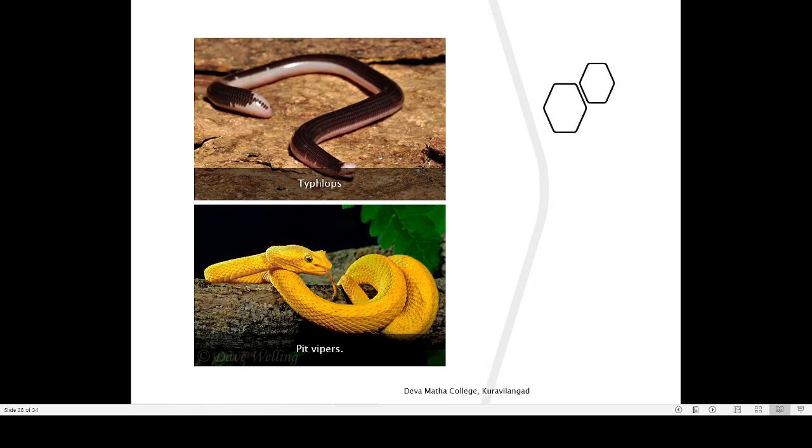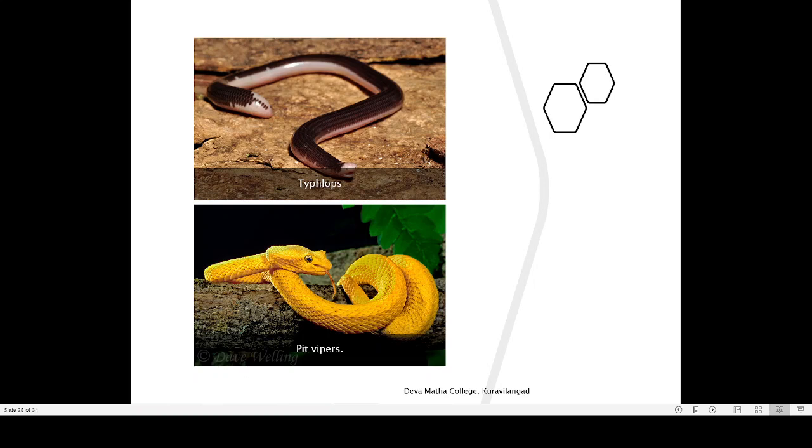Pit vipers of this kind are also present here, and they have a loreal pit. You might have studied the loreal pit in pit vipers. It is like a temperature sense organ. With the help of the loreal pit, they are able to detect the presence of warm-blooded animals. If there is a rat, a rat is prey for a snake.